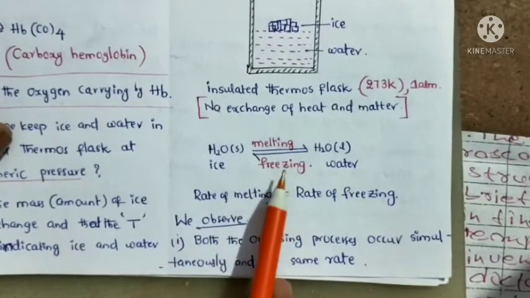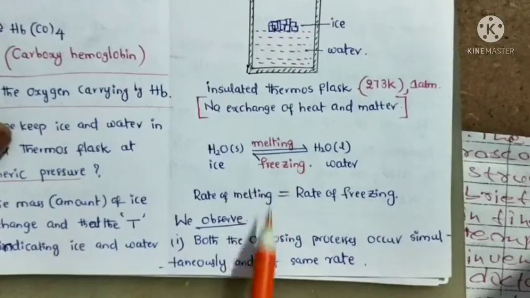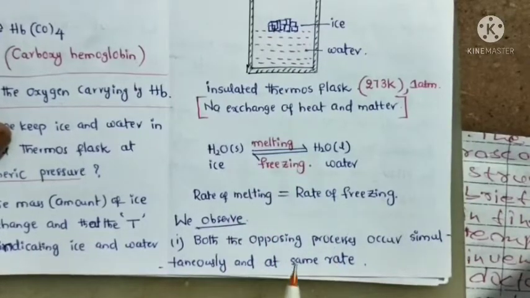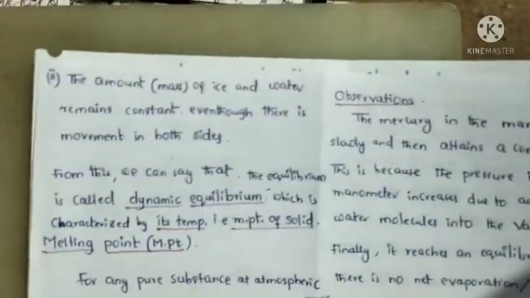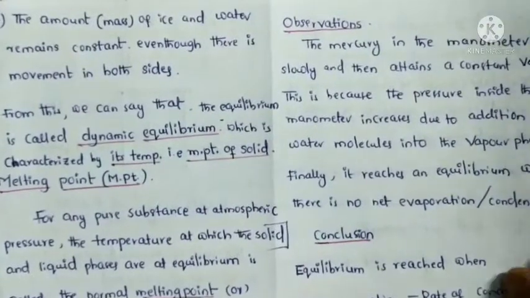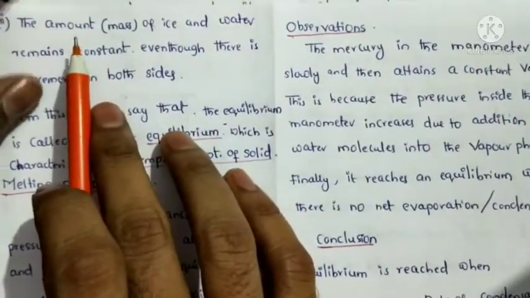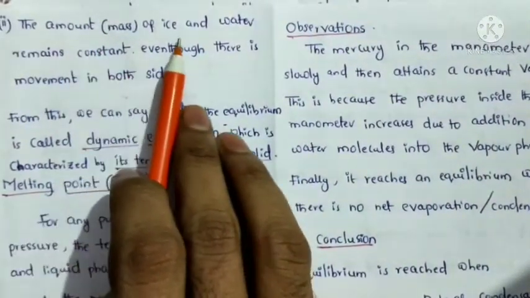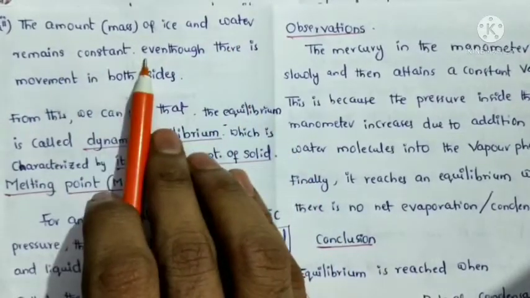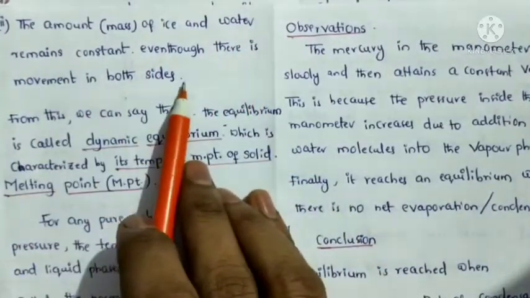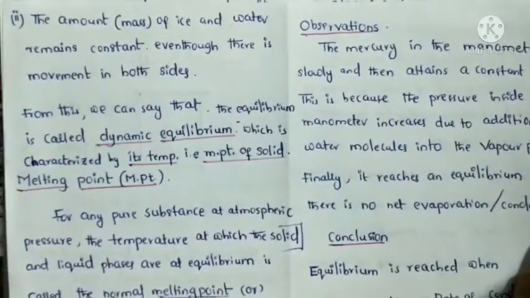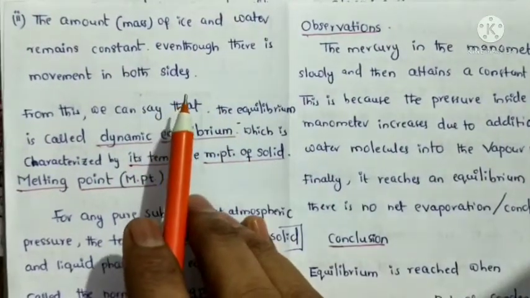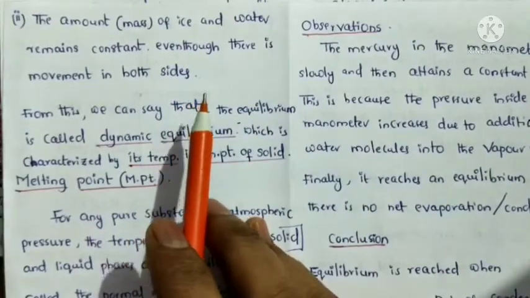The rate of melting and the rate of freezing occur in opposite directions at the same rate. The amount or mass of ice and water remain constant even though there is movement in both directions. That indicates the equilibrium is a dynamic equilibrium.